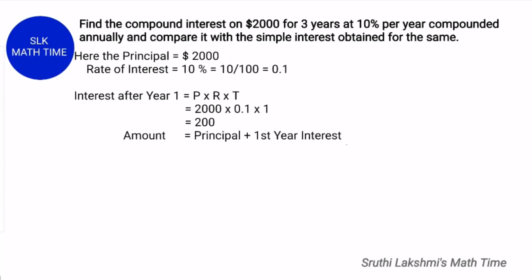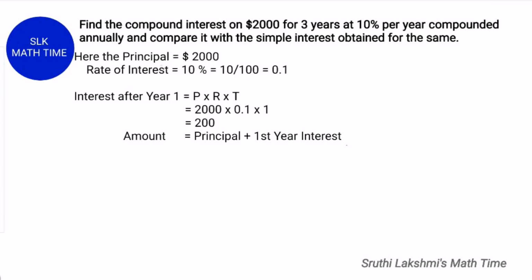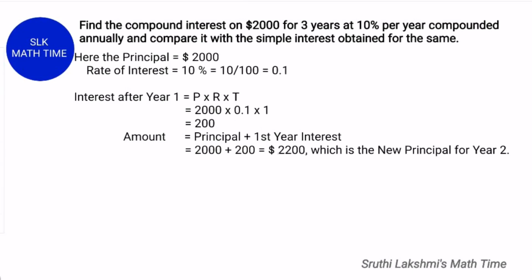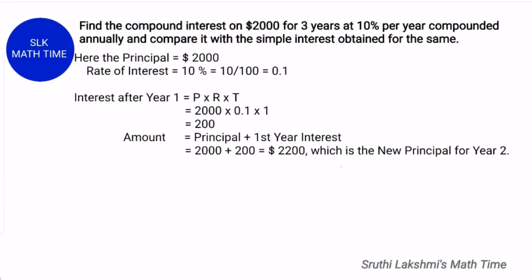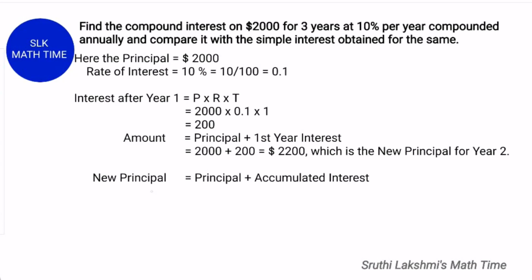The amount is the principal plus the first year's interest. So here the principal is $2,000 plus the first year's interest of 200, which is $2,200. $2,200 is the new principal for the second year. The new principal is the principal plus the accumulated interest.